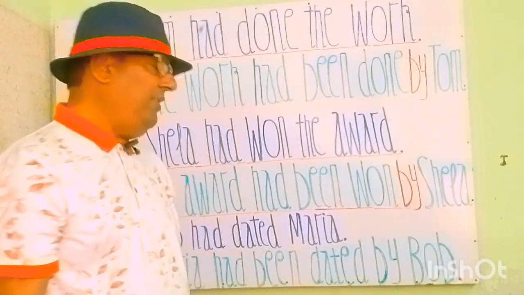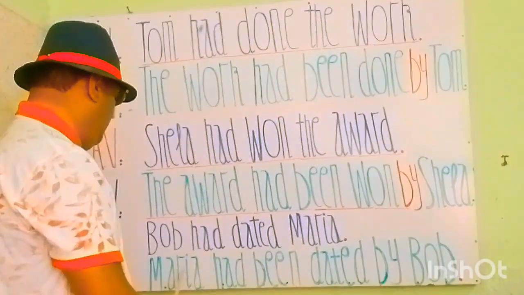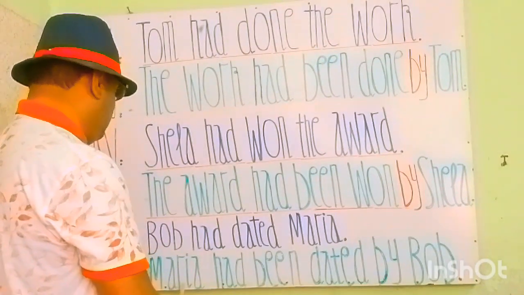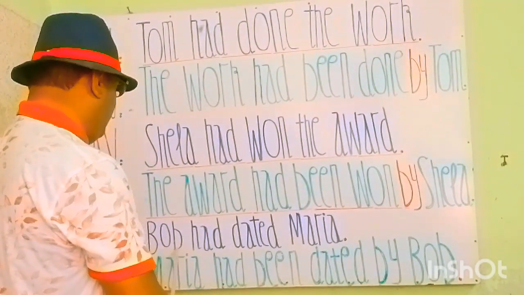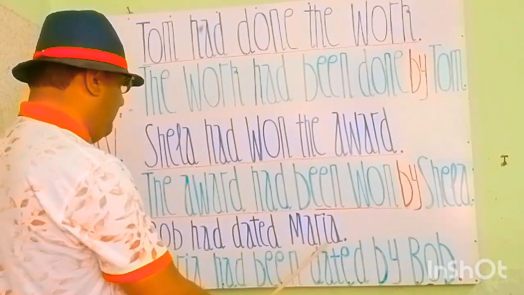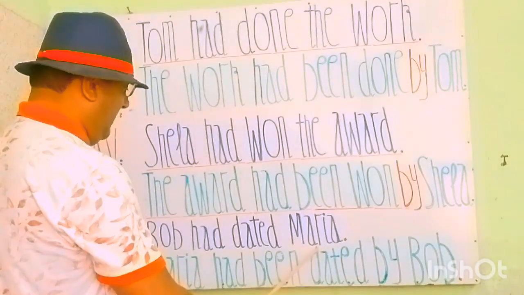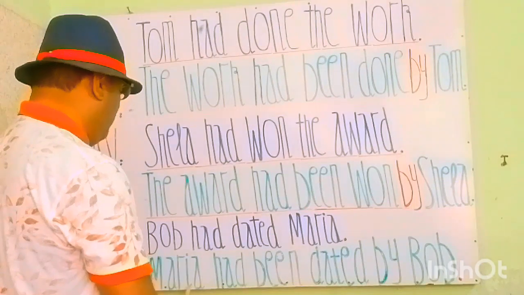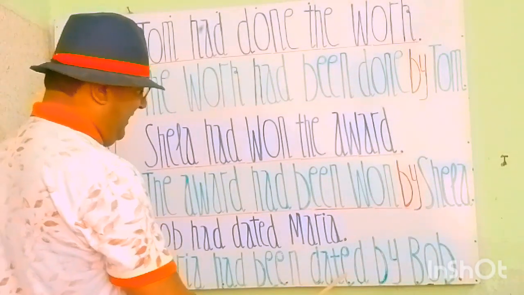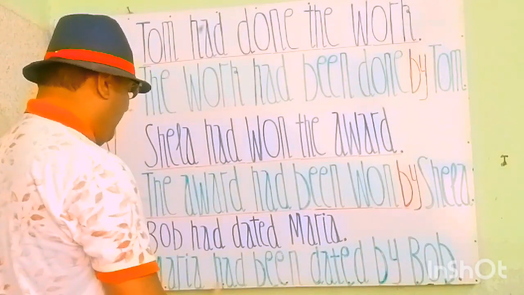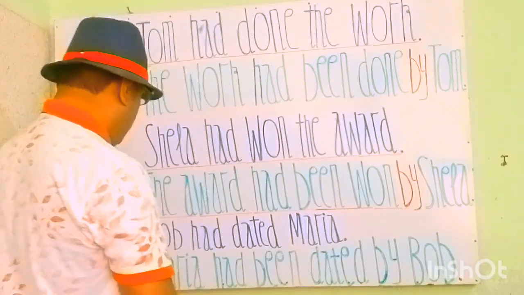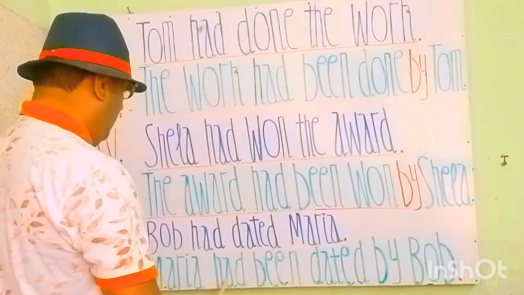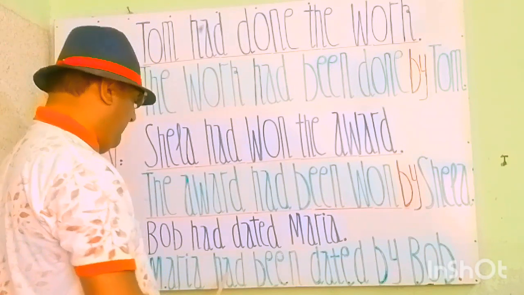Let's see its changes in passive. Maria will stand as a subject here because in passive by rules we replace subject and object with each other. So Maria had been dated by Bob. Had is a helping verb in the past perfect tense.